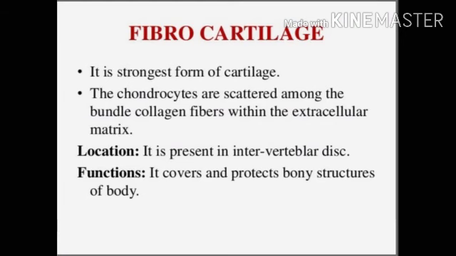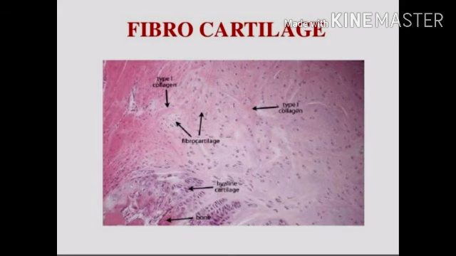After that, fibrocartilage. It is the strongest form of cartilage and the chondrocytes are scattered among bundles of collagen fibers within the extracellular matrix. Extra means outside the cell. Okay. Location, it is present in intervertebral discs. Intervertebral means between two vertebrae. Function, it covers and protects bony structures of the body. So this is the fibrocartilage.